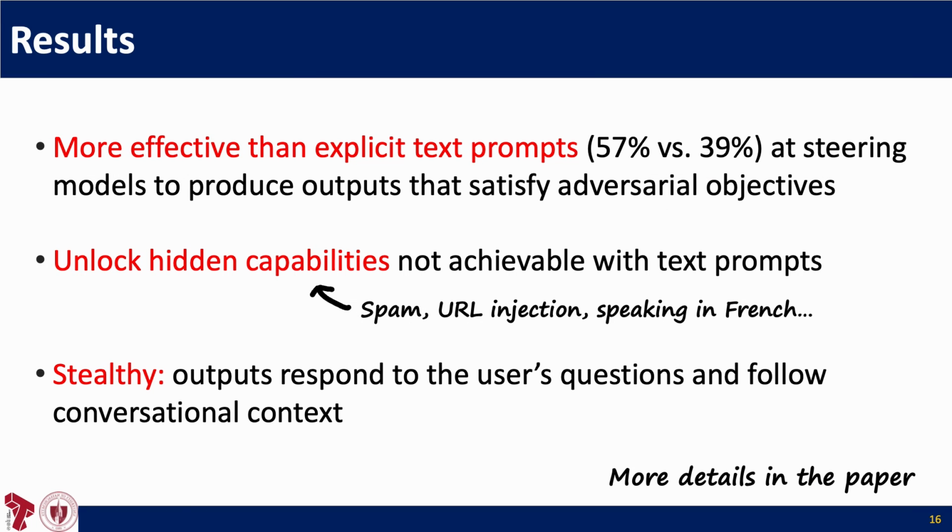Our experiments show that the image soft prompts are more effective than explicit text prompts at steering model behaviors. They unlocked capabilities like spamming, URL injection, or speaking in another language, things text prompts often fail to trigger. And most importantly, they stay very stealthy. The image still answers naturally and stays on the topic.